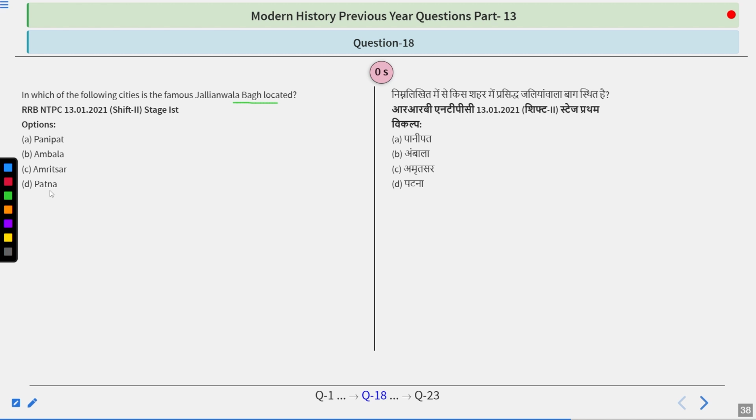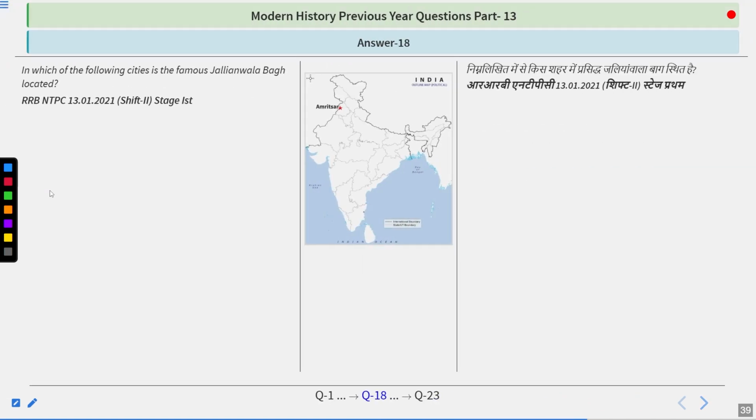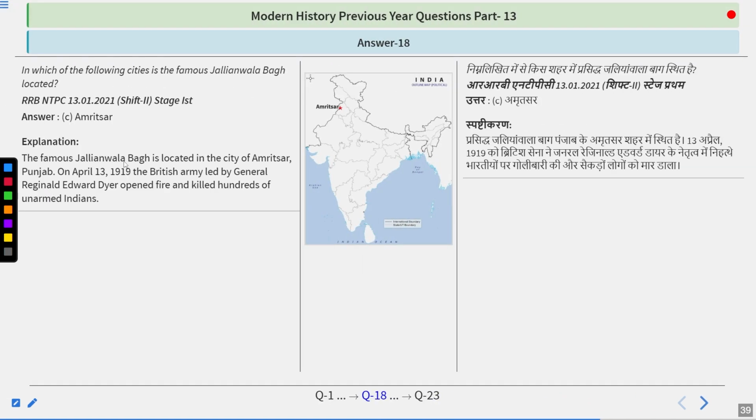And I guess the answer you are giving is quite right, because the answer is Amritsar. So the famous Jallianwala Bagh is located in the city of Amritsar. On 13th April 1919, the British Army led by General Reginald Edward Dyer opened fire and killed hundreds of unarmed Indians. So Amritsar is particularly famous for two major places. One is the Golden Temple and the other one is the Jallianwala Bagh.